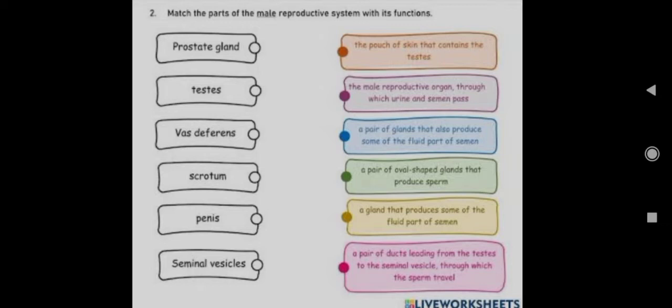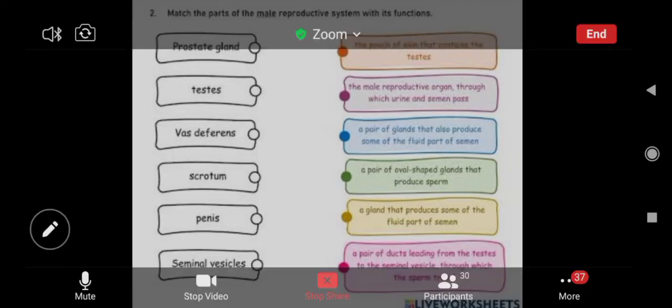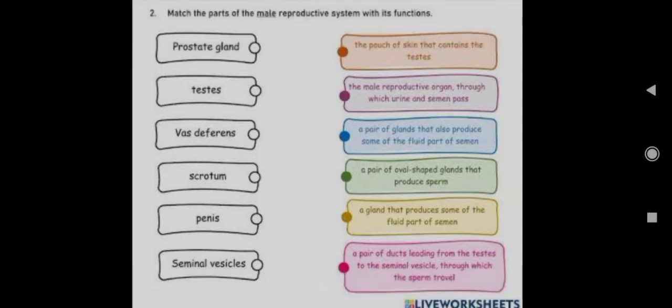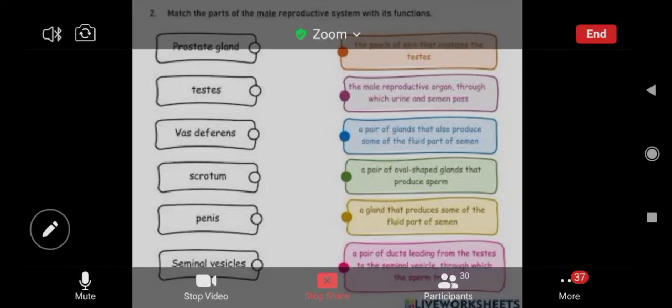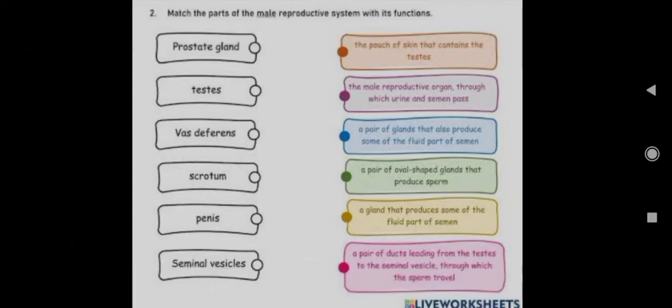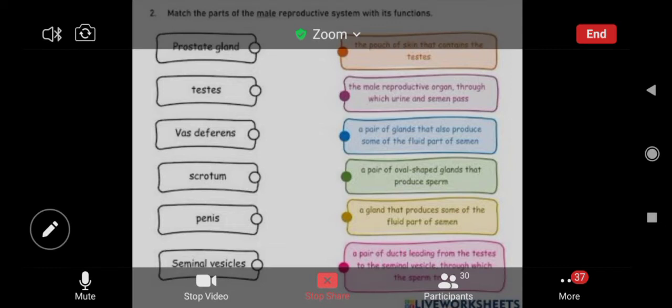So here you can see the labelings are given: prostate gland, testes, vas deferens, scrotum, penis and seminal vesicle. Six functions are given. Let us match. Since you can't edit this, I have not allowed you to edit the image. I will be doing that. So in the chat box you give me the reply. First give the reply for prostate gland.